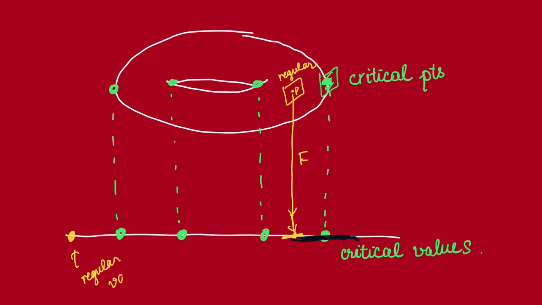But if it is in the image, then it has to be the image of a regular point. In other words, for a regular value, all of the points in its fiber must be regular, but its fiber could be empty, in which case the statement is still vacuously true. So for a critical value, the points in its fiber do not all need to be critical, just one point in its fiber needs to be critical. But for a regular value, all points in its fiber must be regular.